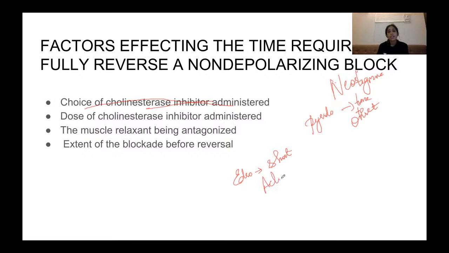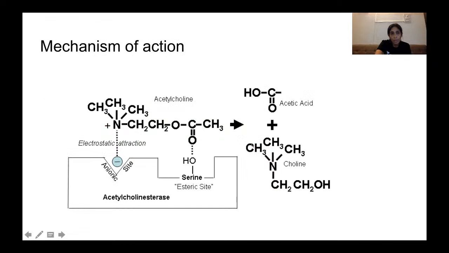So the choice of agent is your neostigmine. Now the dose: depending on the dose of cholinesterase inhibitor administered, this depends on the degree of blockade as seen by the neuromuscular monitor, and the muscle relaxant being antagonized, and the extent of blockade before reversal, which is gauged by your neuromuscular monitor.